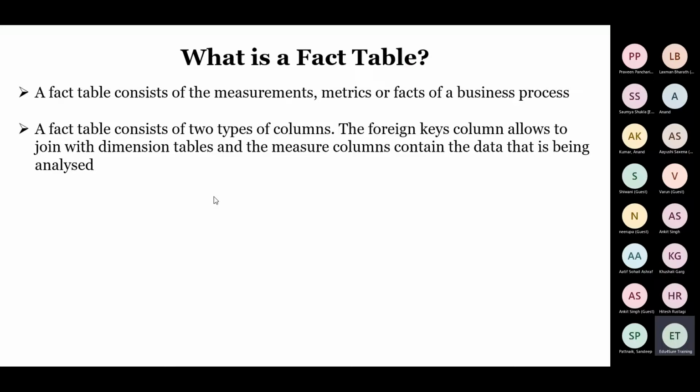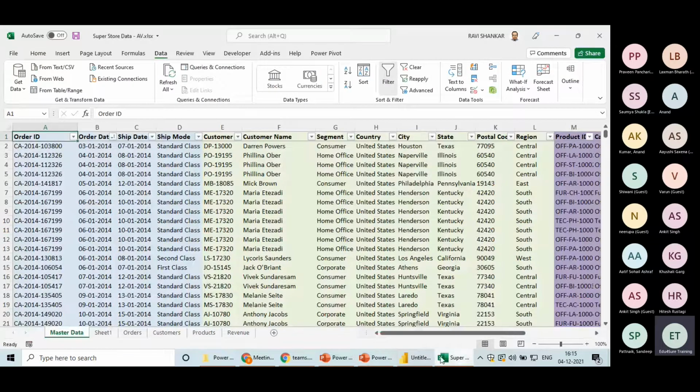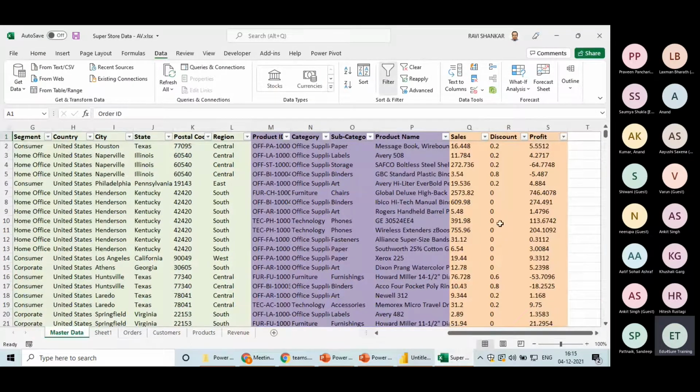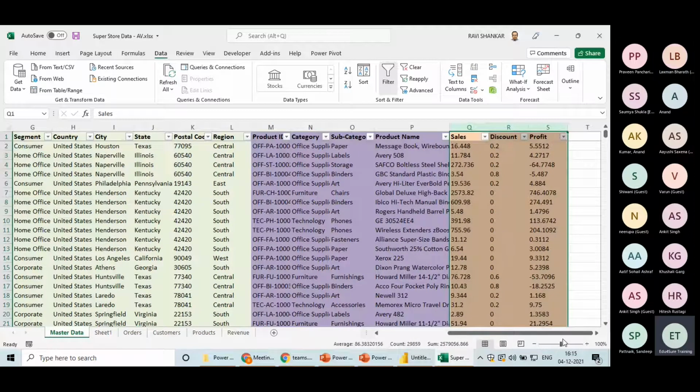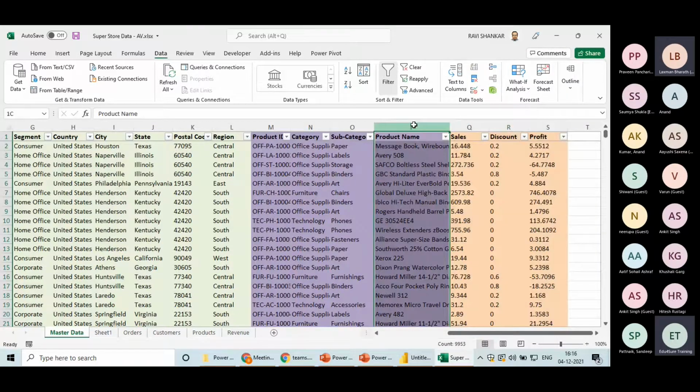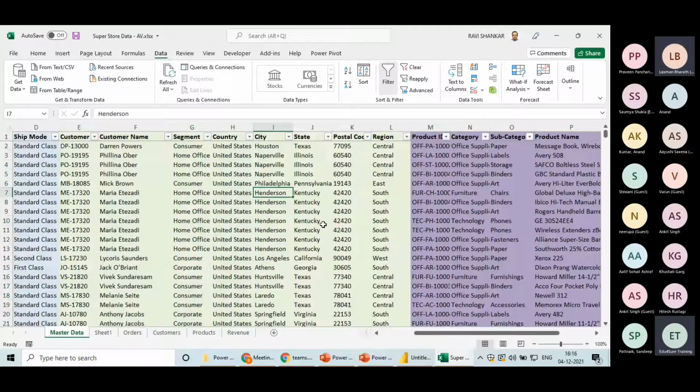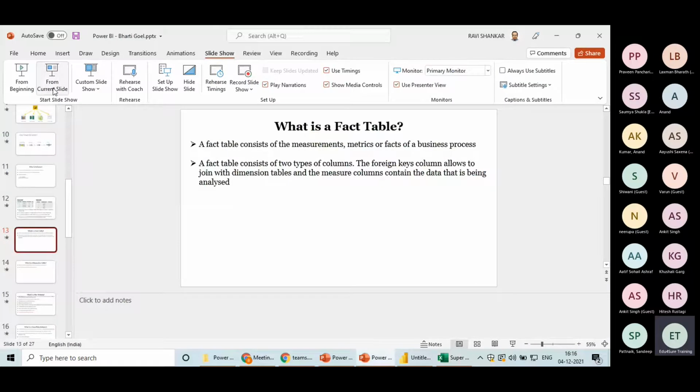So a fact table is nothing but those columns of the table which carry the numerical values. If we talk about this particular table, what are the facts we have? Only these 3 columns which carry the numerical values. The rest are all text values, right? So the table we would be creating using these columns will be called the fact table, and the multiple tables we would be creating using the other columns would be called dimension tables. Understood what is a fact table, what is a dimension table?